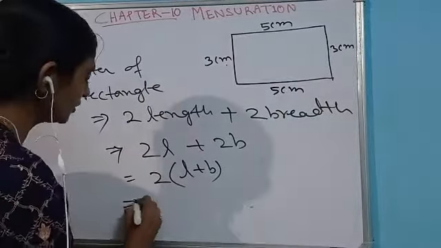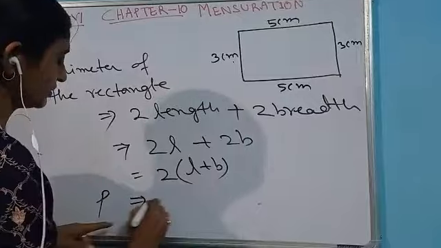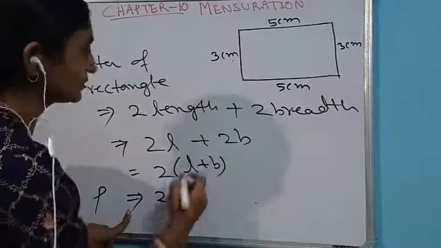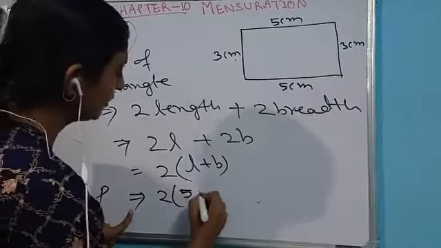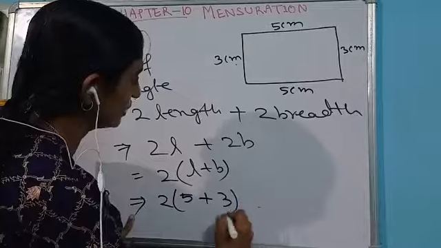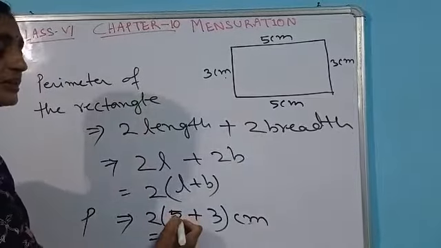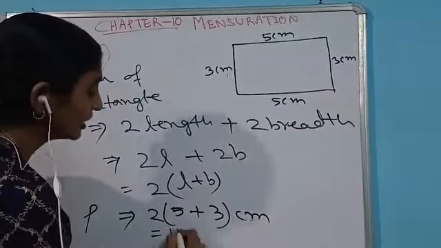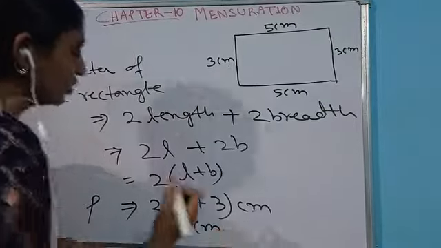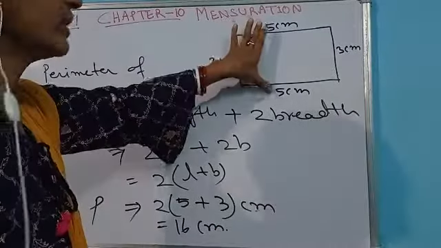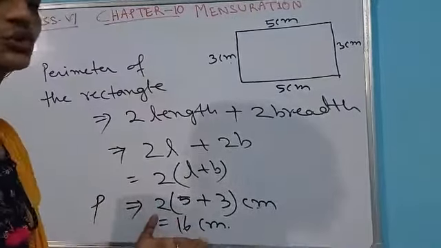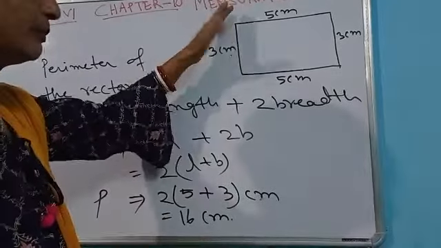So if I put this in the formula, the perimeter is equal to 2 into (5 plus 3) centimeter, where L is 5 and breadth is 3. After calculating, 5 plus 3 is equal to 8, 8 into 2, that means we are getting 16 centimeter. Okay, let's verify, does it match? I have gone through the formula. Is it applicable in this case?